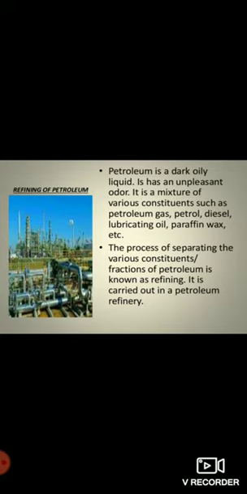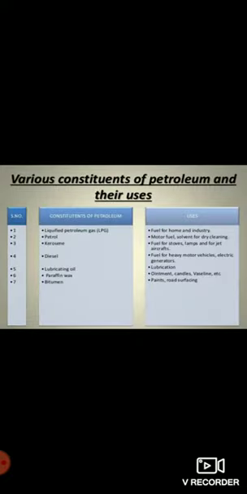There are many components present in the petroleum, like petroleum gas, petrol, diesel, kerosene, paraffin wax, bitumen. All these components are present in the petroleum. Here is given a table which tells about the various constituents of petroleum and their uses. First one is LPG, which is also called liquefied petroleum gas. As you know, it is a main fuel for home and industries, and it is used in LPG cylinders. Second one is petrol. It is a fuel for vehicles, aviation fuel, and it is also used in dry cleaning. Third one is kerosene. Kerosene is also used as a fuel in stoves and is used for illumination.